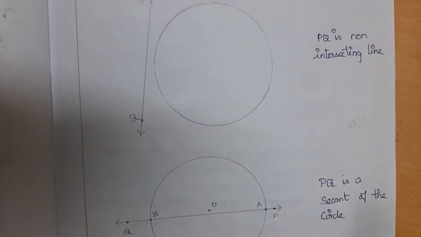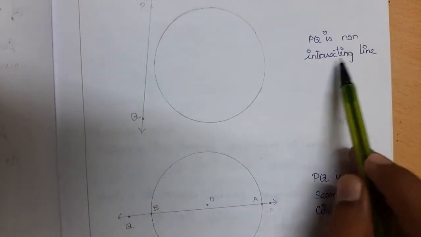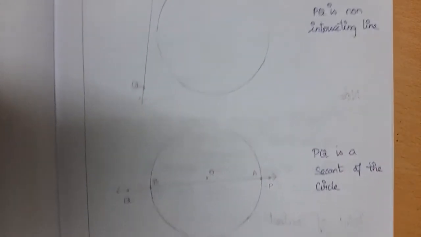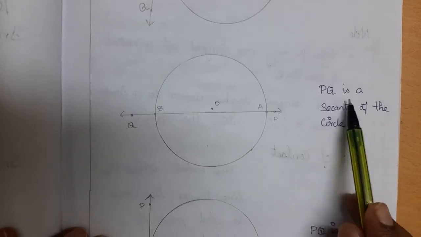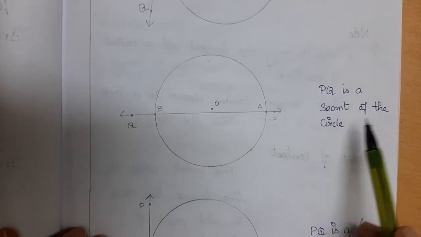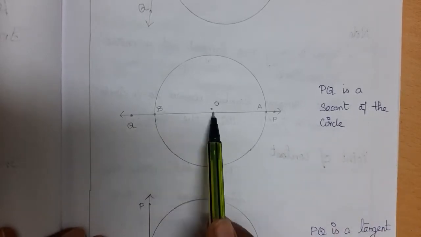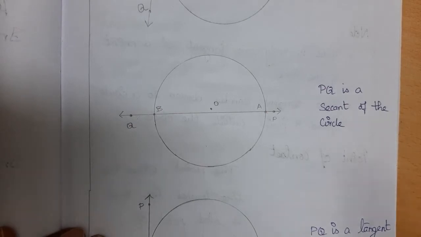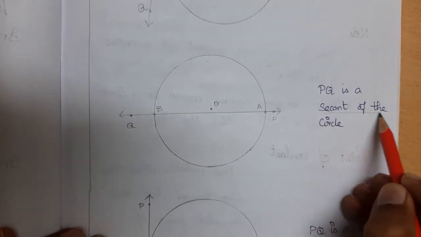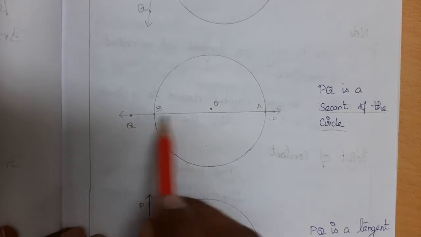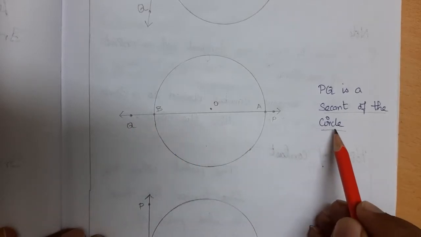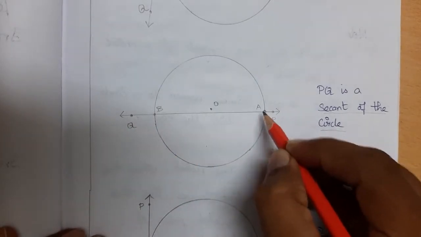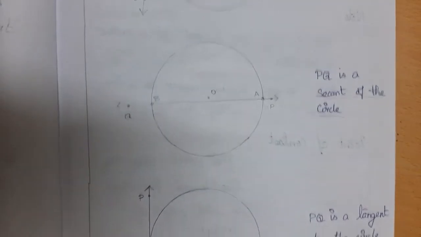So here is PQ, the line PQ is a non-intersecting line to the circle. Second, the same line PQ is a secant of the circle. If it touches two points, we call this a secant of the circle. So this line PQ is a secant of the circle, when it touches two points of the circle.